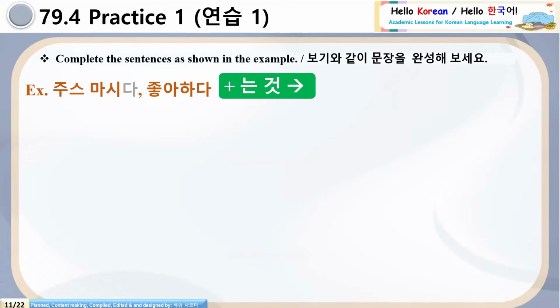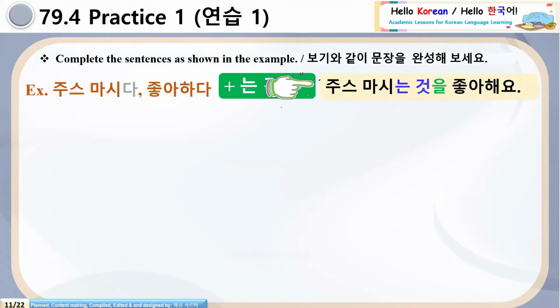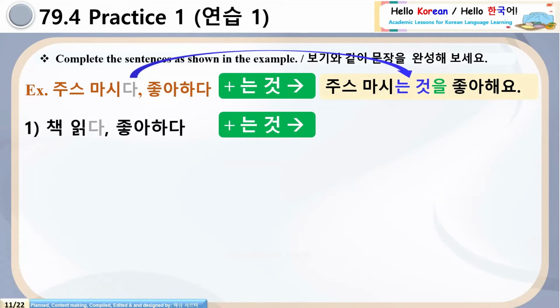So let's move to do some practice. For this practice, you have to complete the sentences as shown in the example. See, first example, 주스 마시다, comma, then 좋아하다. So you have to add 는 것 with the action verb 마시다, and the sentence will be 주스 마시는 것을 좋아해요. See carefully, 주스 마시는 것을 좋아해요. Coming to number 1, 책 읽다, 좋아하다 plus 는 것.